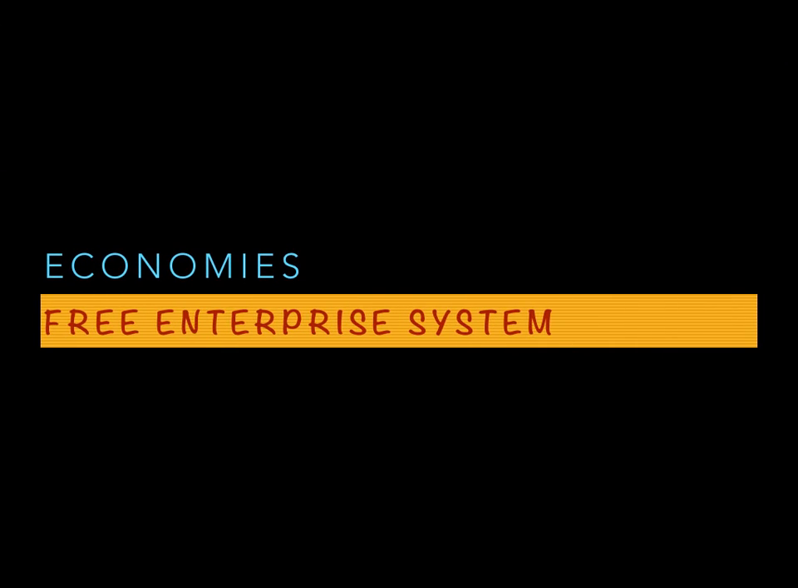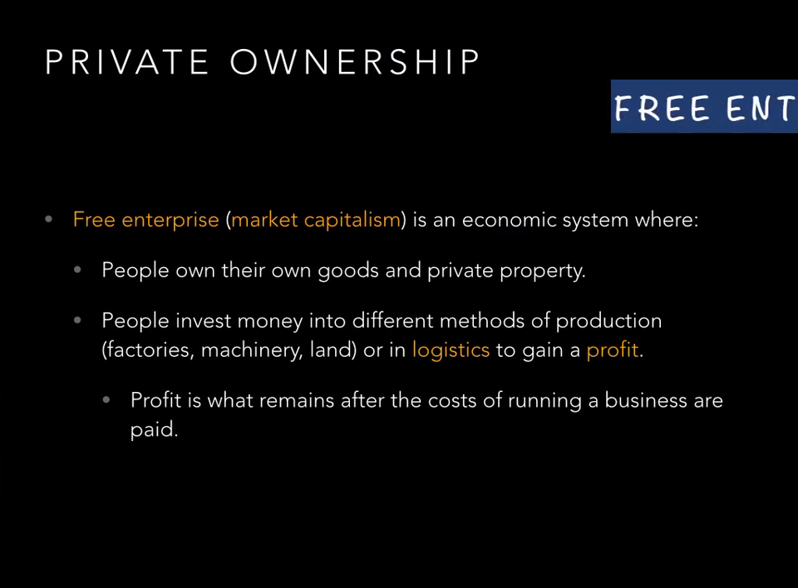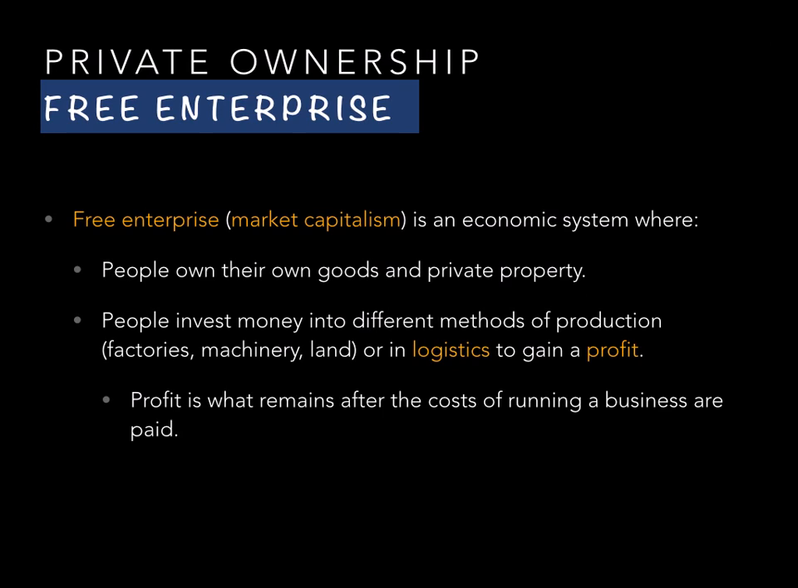All right, let's move on to the second economic system. This is the free enterprise system, also called market capitalism. In the free enterprise system, people own their own goods and private property. You own your own home, you own your own small business or large factory. Individuals own these things. Remember, governments are limited, and individuals have more rights.